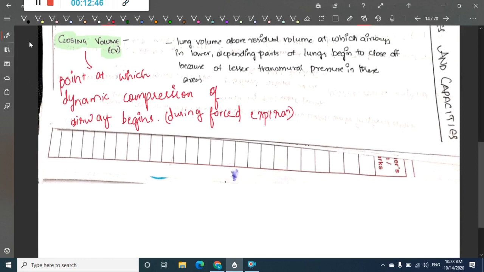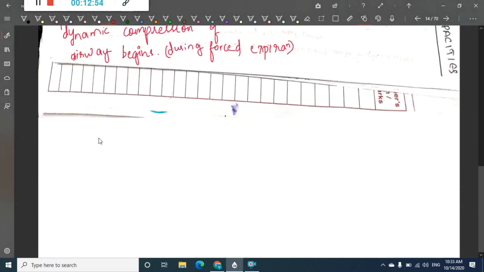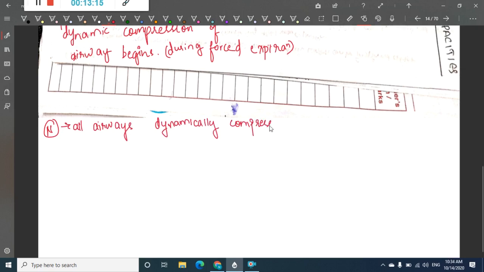Normally, if lungs were influenced perfectly by gravity, all airways should be dynamically compressed at residual volume.